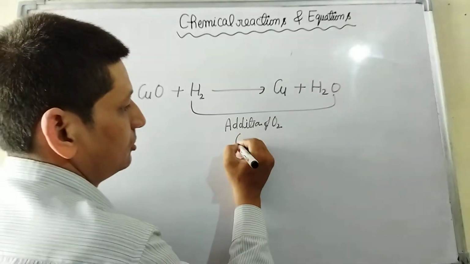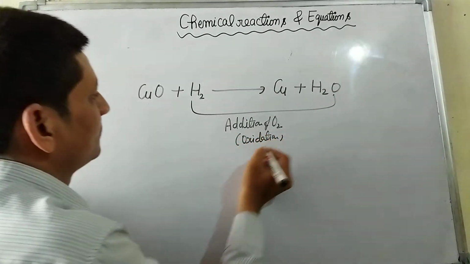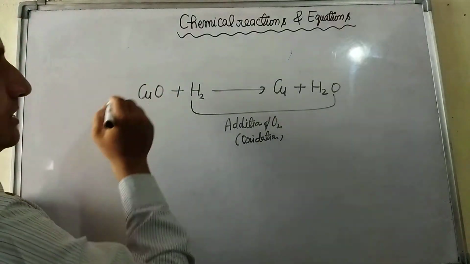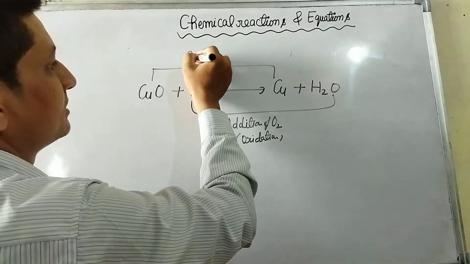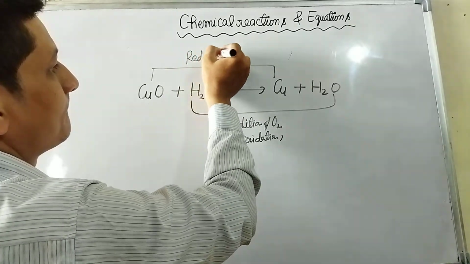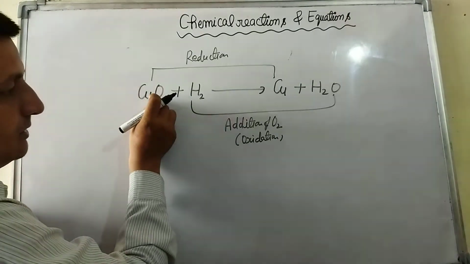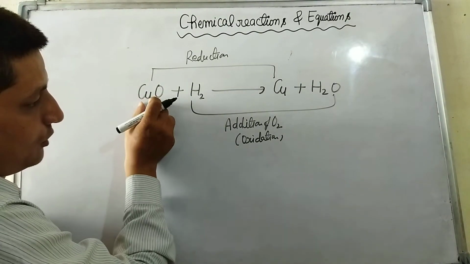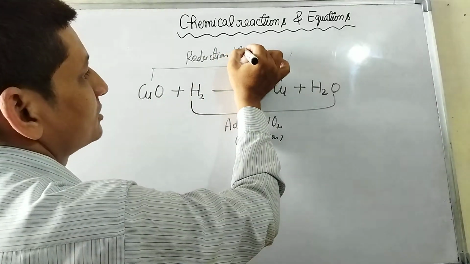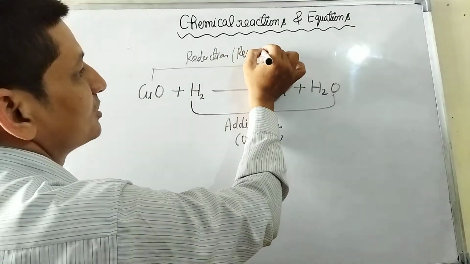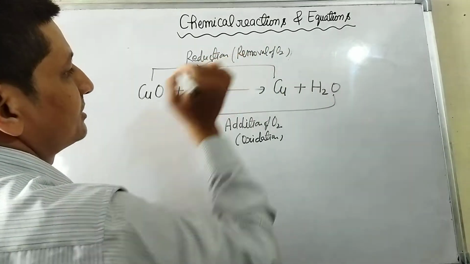Addition of oxygen is called oxidation. Removal of oxygen is called reduction. Here oxygen is removed from copper oxide, and we get copper metal. Removal of oxygen is a reduction.